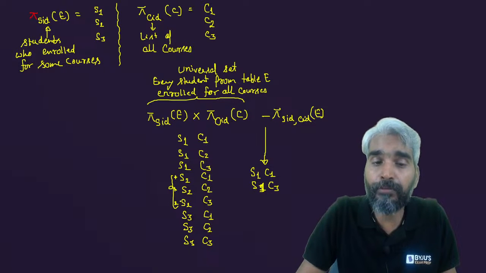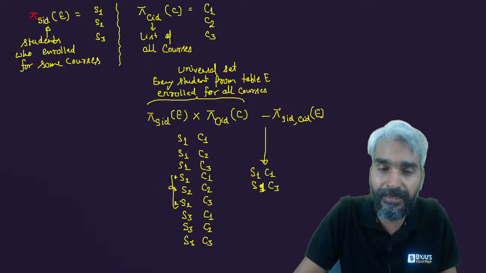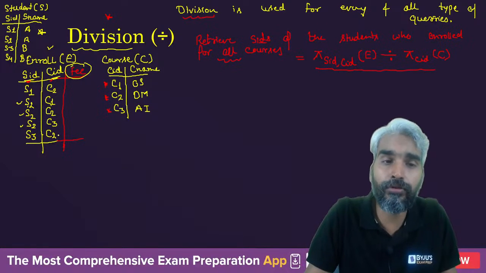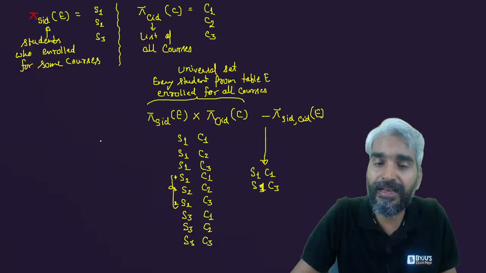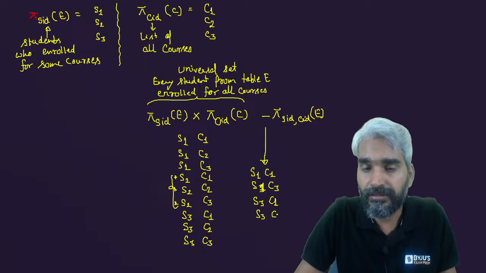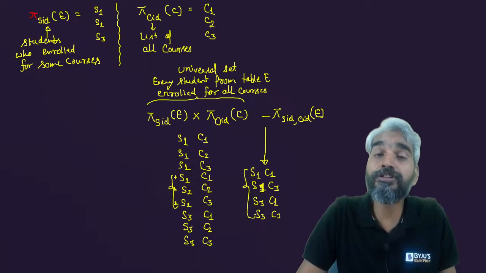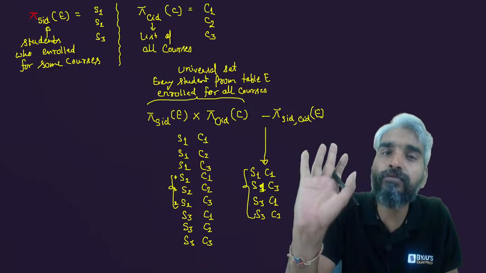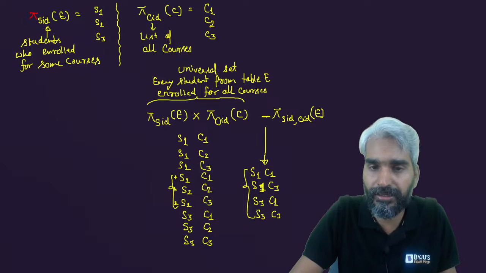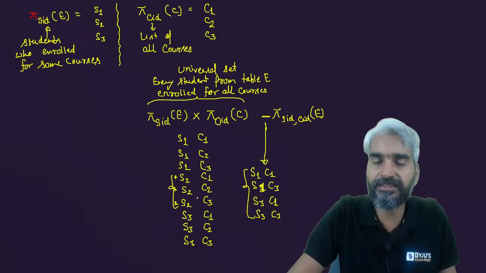The information of S2 will be deleted completely. Then S3 has enrolled only for C2, so for S3 as well you will have the tuples S3 C1 and S3 C3. So here you will have the information of students who have not enrolled for all the courses. This is the result of this subtraction.